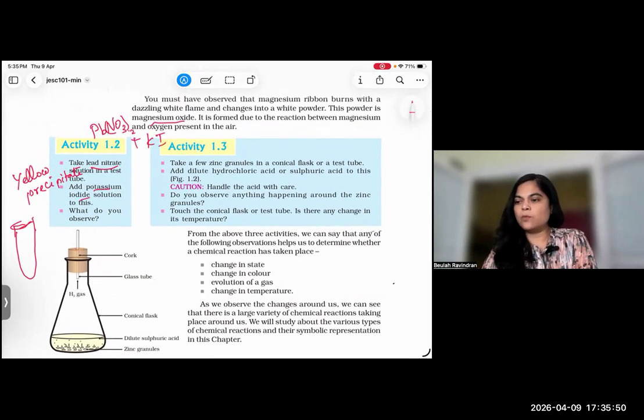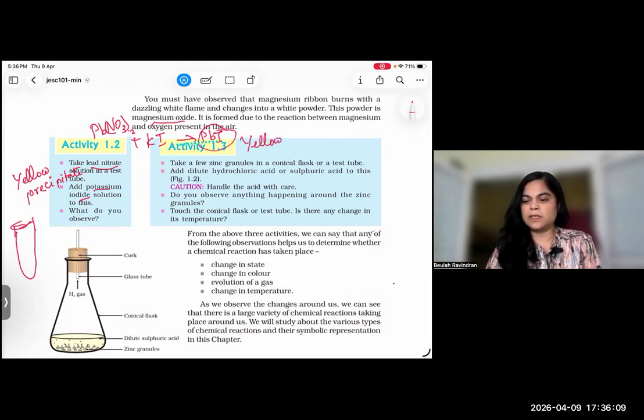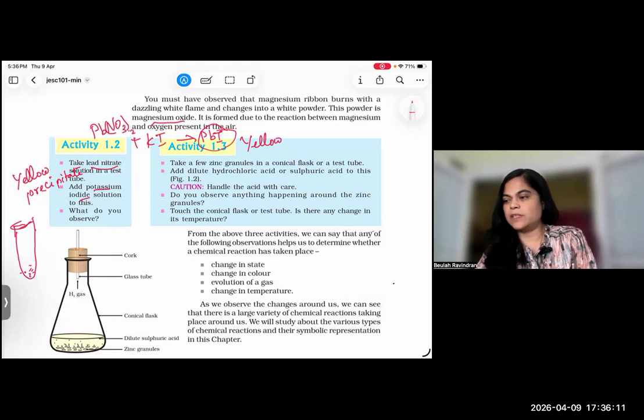Now what will happen? Lead iodide, PbI2, is formed. It is a yellow color precipitate, deposited at the bottom. Lead iodide is precipitated.